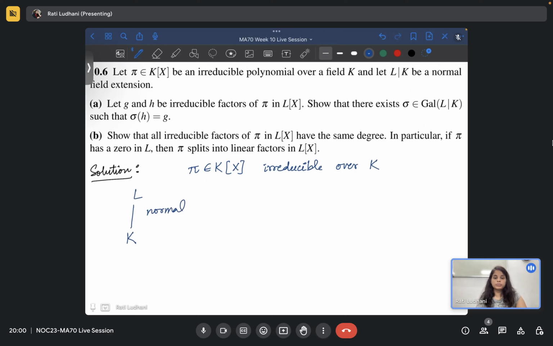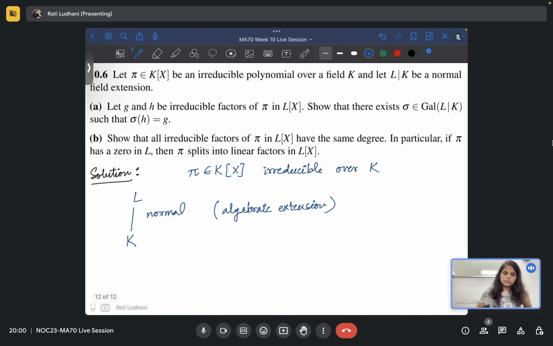It is given to be normal, so that means this is an algebraic extension. So we are not talking about transcendental elements. So we have this normal extension, and pi is irreducible over k.